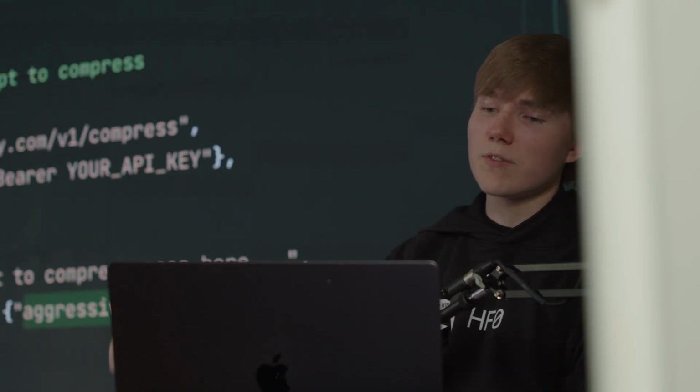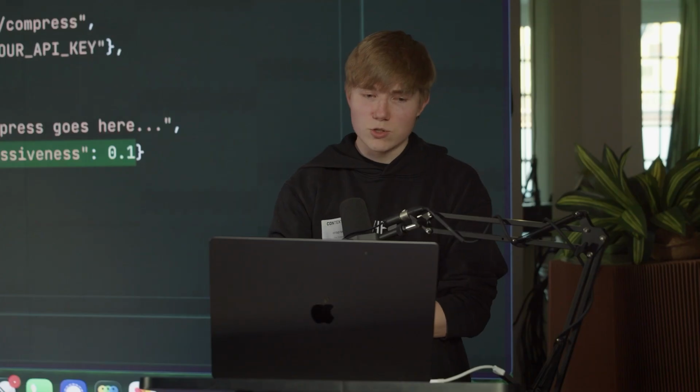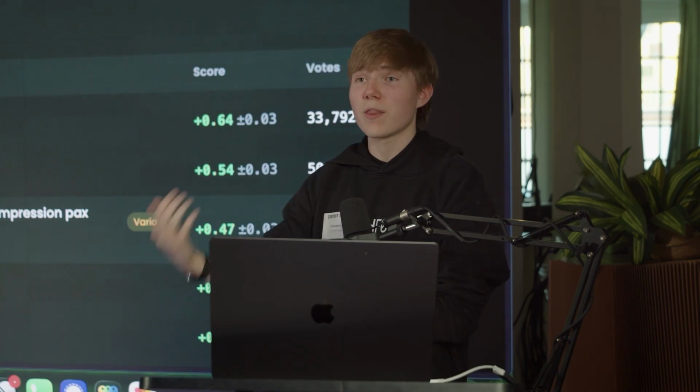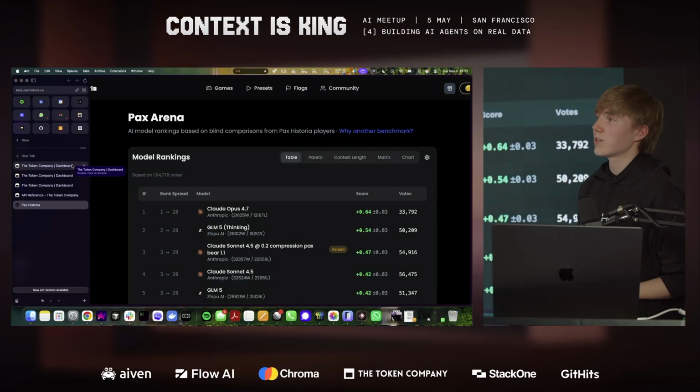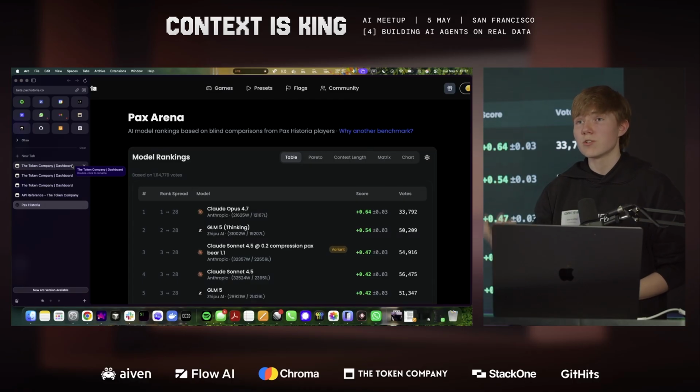We fine-tune a specific model for them. For example, in Pax Historia's case, it was Pax Bear 1.1, and then we run that with the enterprise. That's the main configuration we have with companies. There's also aggressiveness. That fine-tuning and aggressiveness are the two major things we do.